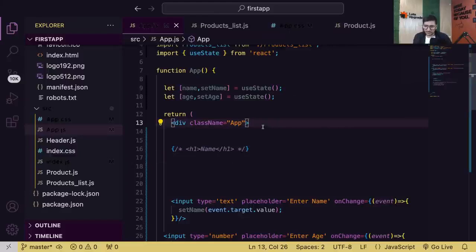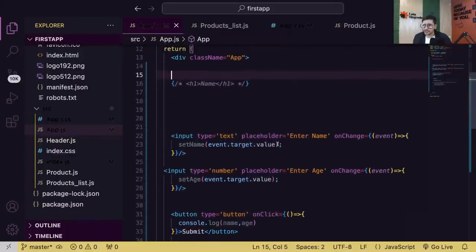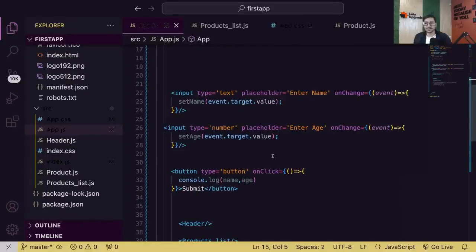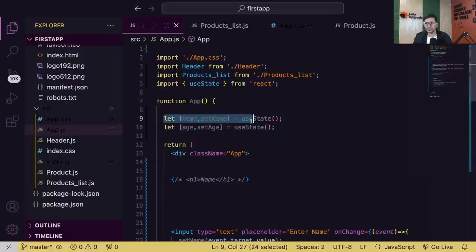On click, how to bring back the values to the UI? That's simple. Then you can display it, right? You can create some tags and put that in your UI. That's all. You can just put a conditional rendering here. So can we declare multiple variables? Yes, you can declare a number of state variables. Here, see, I have two variables. You can declare 10, 20, 30, depending on your use case. Is that cleared?